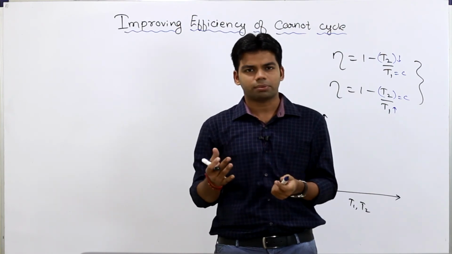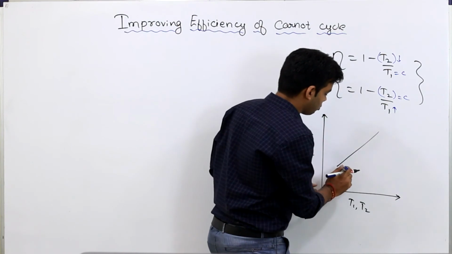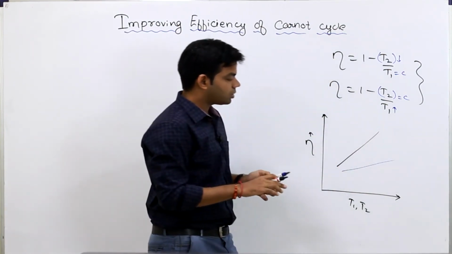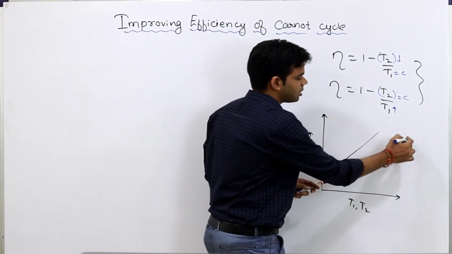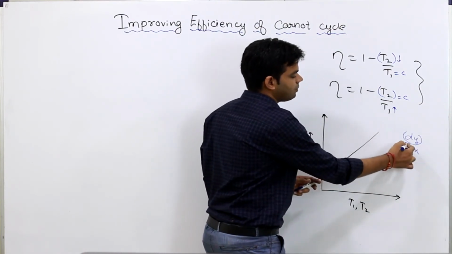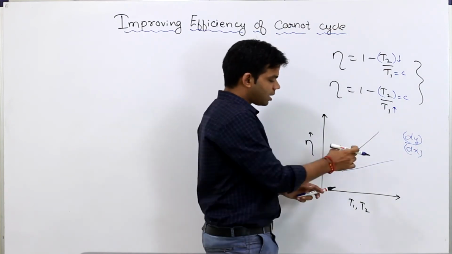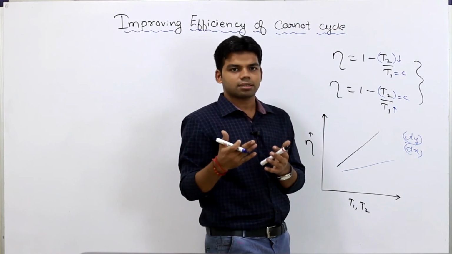Okay, slope का मतलब क्या होता है? What is the slope? Suppose I am getting two different slopes. What is the meaning of this slope? And what is the meaning of the higher slope? Slope means change in y axis with respect to x, dy by dx. Slope को हम क्या बोलते हैं? What is the slope? dy by dx. That means change in y with respect to x. ओके, मीन्स अगर x के कम चेंज में y का ज़्यादा चेंज हो रहा है, ओके, दैट इज